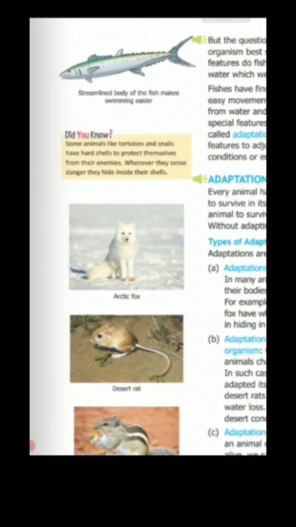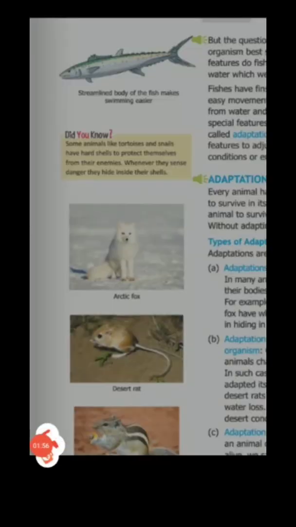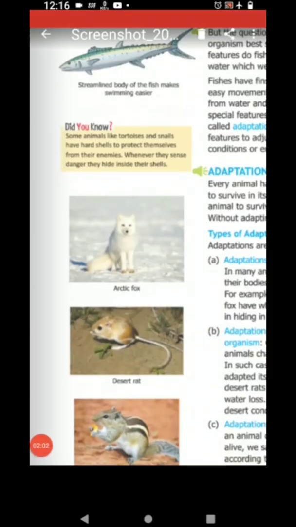We say that the living beings have adapted or changed themselves to fit into their habitat. For example, the wings of birds and insects are adapted by which they are able to fly.